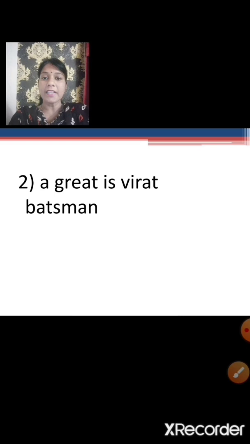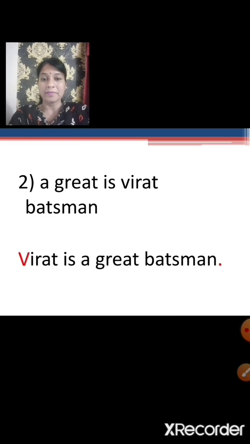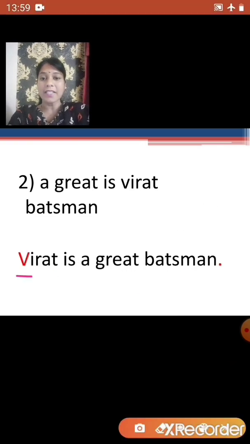A great is Virat batsman. Yes, Virat is a great batsman. So here you can see that the sentence will begin with a capital letter and it will end with a full stop. Next one.